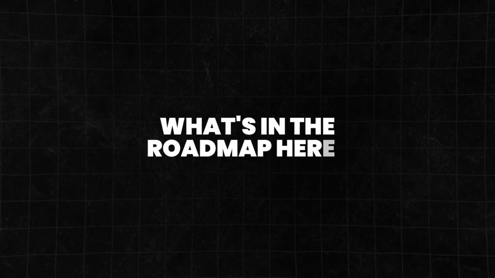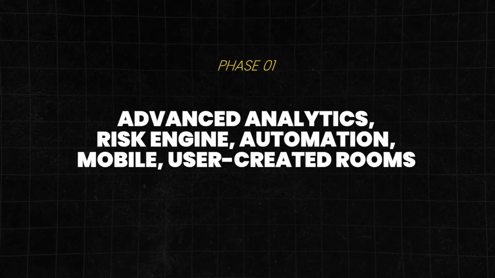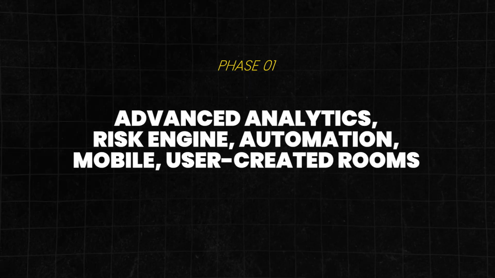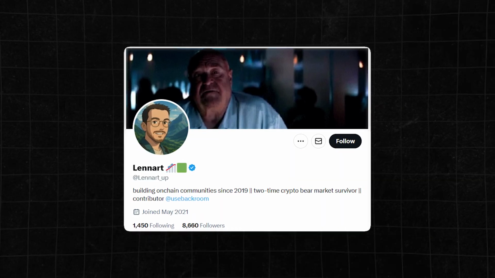Now, what's in the roadmap here? One of the things that the founder has publicly mentioned is adding more advanced scoring and sentiment scoring, as well as potential risk assessment, potentially having custom workflow automations, even analyzing the alpha signals, perhaps ranking them as well. There's a lot of directions this product could take. I think the cool thing about the founder is he's just focused on the next couple of steps. He's not really focused on what's down the line 6 to 12 months. He's more focused on the next 1 or 2 releases that will make the product better.